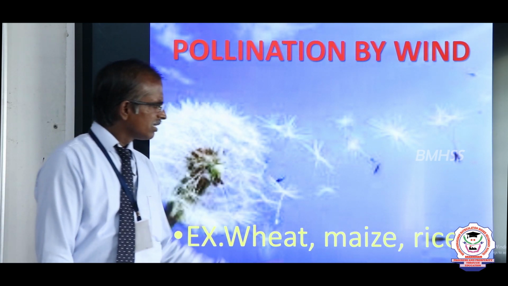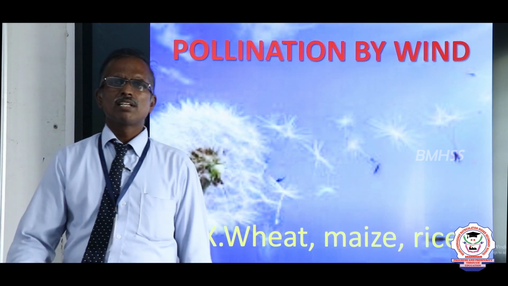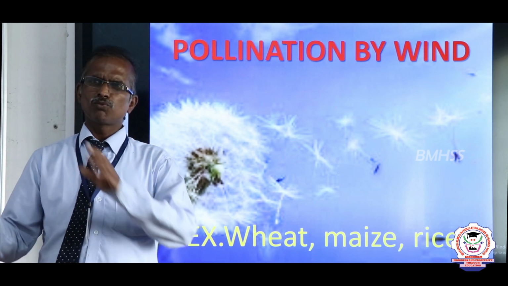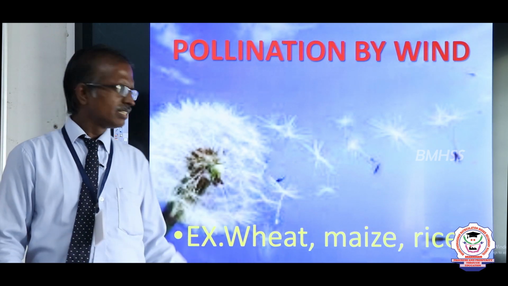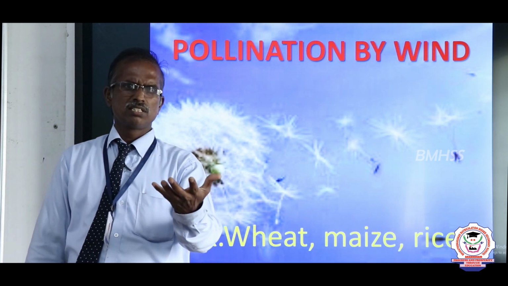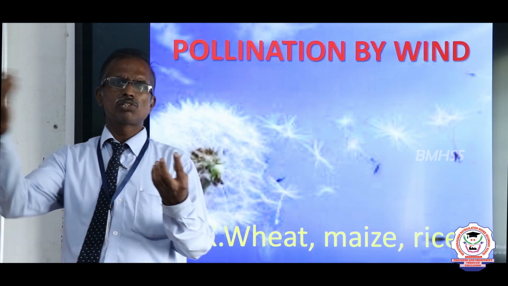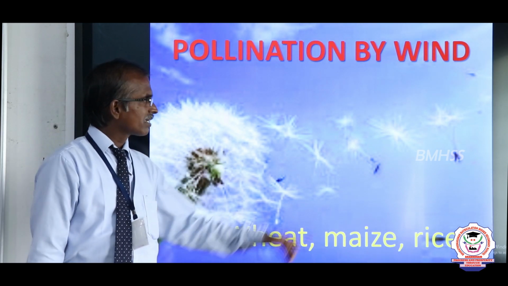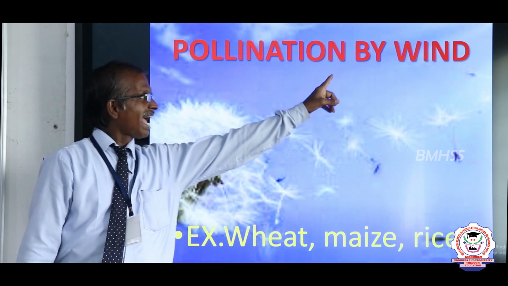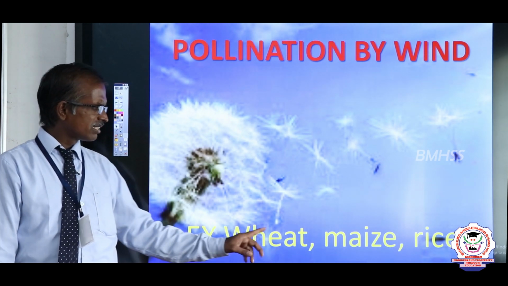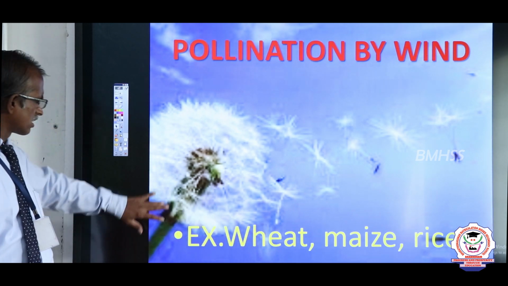Pollination by wind. In this case, the wind acts as an agent to bring the pollen grain from one flower to another flower. In this case, the flowers are mostly feathery in nature, to receive the pollen grain and bring about pollination by the action of wind. Examples are wheat, maize, rice, etc.